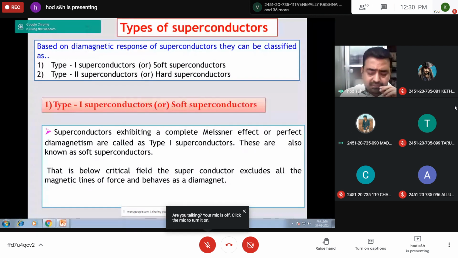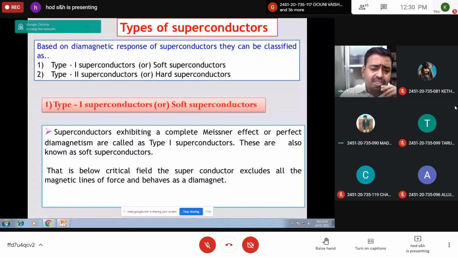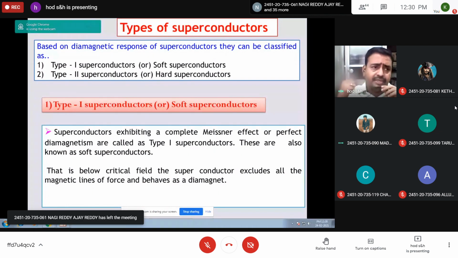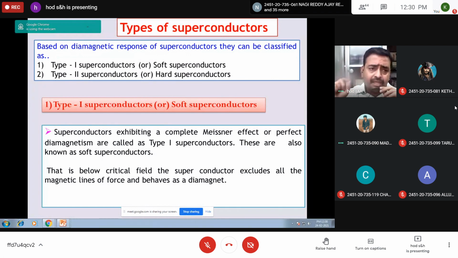So a superconductor which completely follows the Meissner effect is called a type 1 or soft superconductor. Below the critical field, the superconductor excludes all magnetic lines of force and behaves as a diamagnetic material. As the applied magnetic field increases, it keeps excluding the lines of force, up to the critical magnetic field.